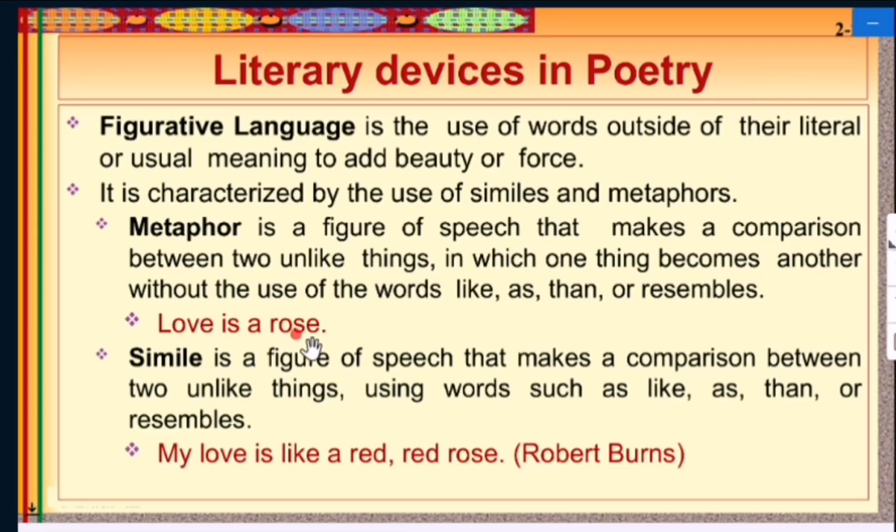Another is simile. A simile is a figure of speech that makes a comparison between two unlike things, using words such as like, as, than, or resembles. Like, my love is like a red rose. So, love is a rose, and my love is like a red rose. That is what Robert Burns said in his poem, and that is called a simile.